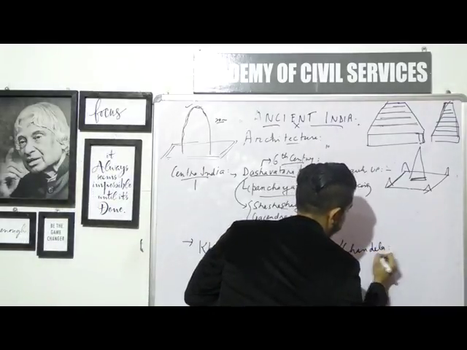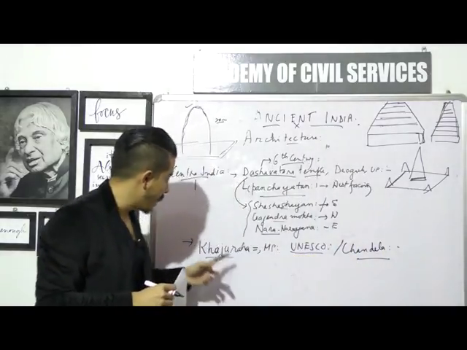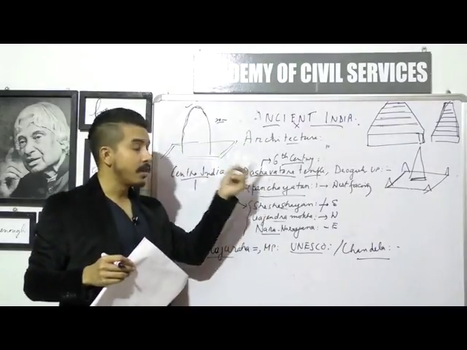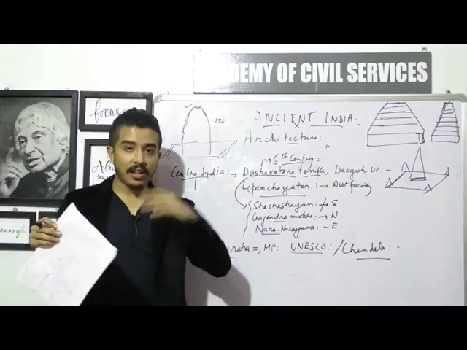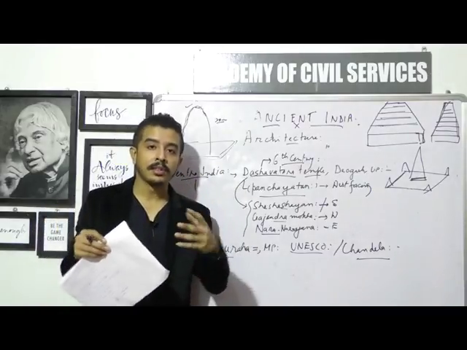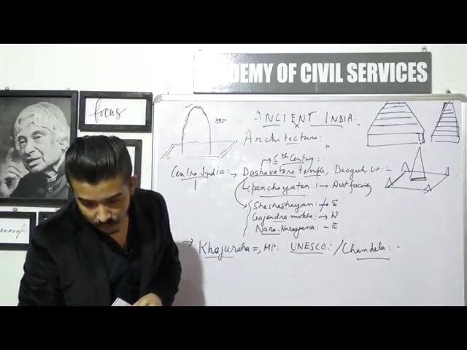Let's write it: the Chandela kings were the people who built the Khajuraho temple, and it was built of sandstone, and so was the Dashavatara temple. These are mostly built of sandstone, unless I otherwise mention that they were made of other stones.